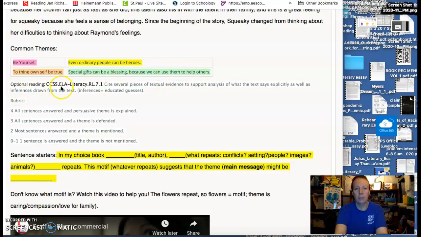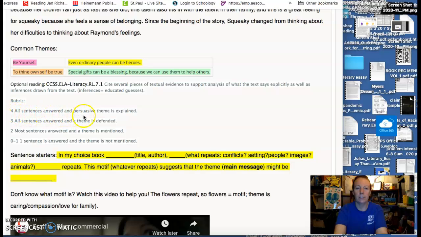And this is the optional reading. The Literacy Common Core Goal: cite several pieces of textual evidence to support analysis of what the text says explicitly, as well as inferences drawn from the text. Inferences are educated guesses. Rubric.